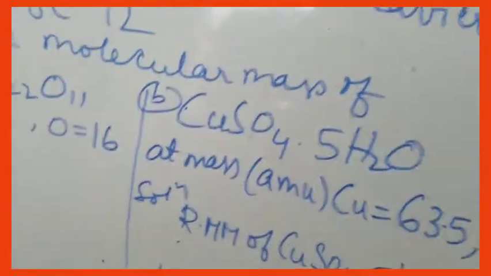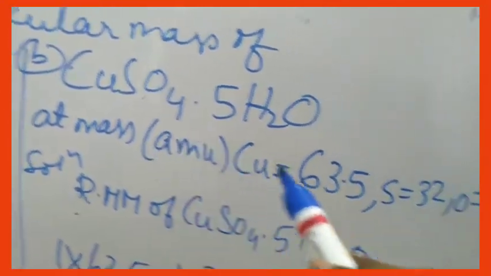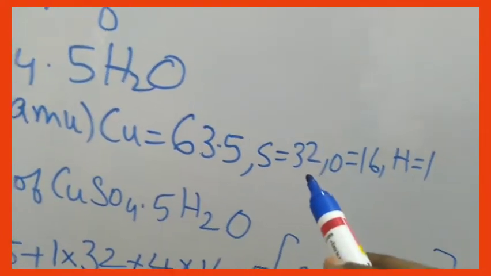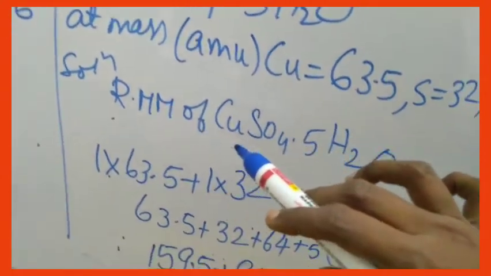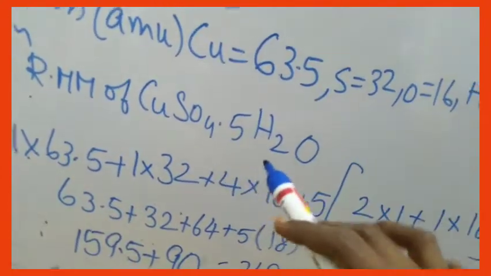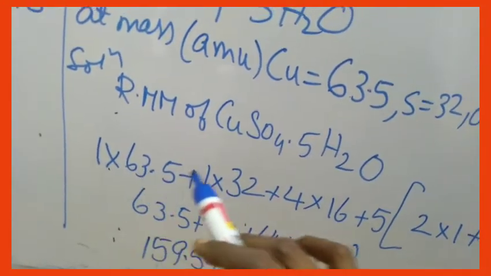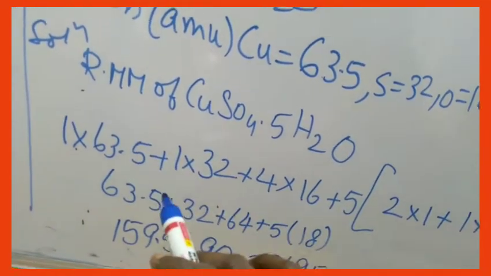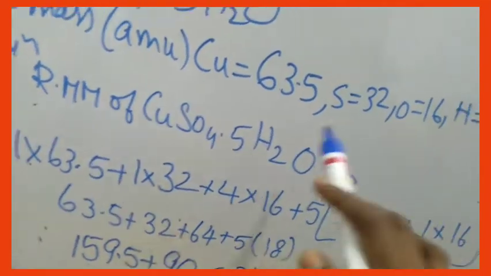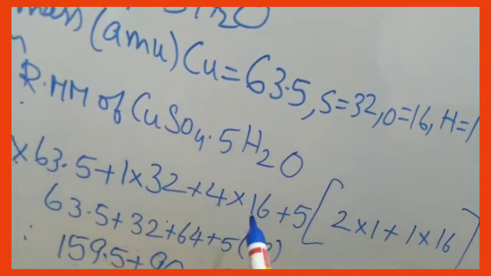Second example, CuSO4.5H2O. Atomic mass in AMU of copper is 63.5, sulfur is 32, oxygen is 16 and hydrogen is 1. Now let us see the relative molecular mass of copper sulfate, CuSO4.5H2O. Cu, how many are there? 1. 1 into copper's atomic mass 63.5. Plus sulfur, how many? 1. So 1 into 32. Plus oxygen, how many? 4. Each atomic mass is 16.